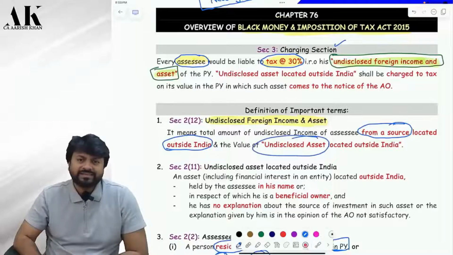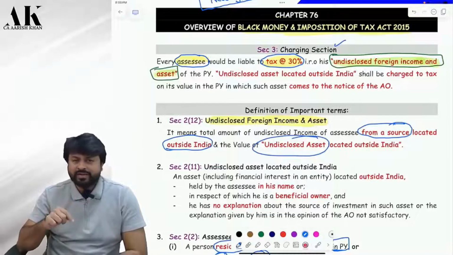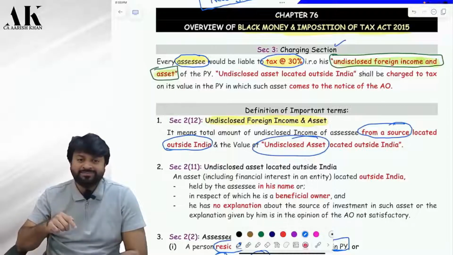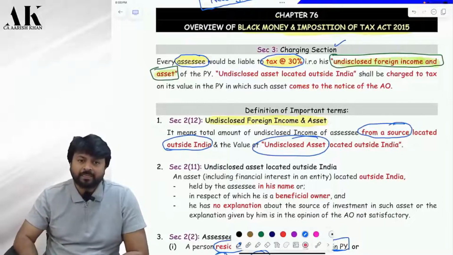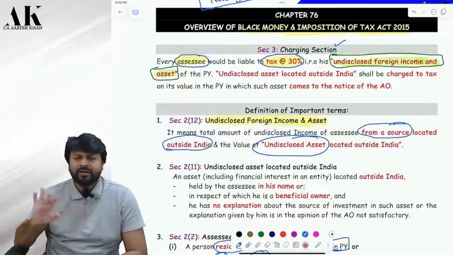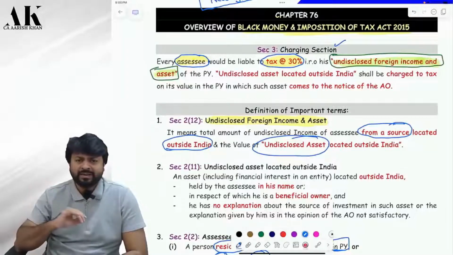Yes. We are not talking about Indian assets or Indian income. We are talking about foreign assets and foreign income. Any kind of foreign income: it can be rental income, business income, dividend income, interest income.